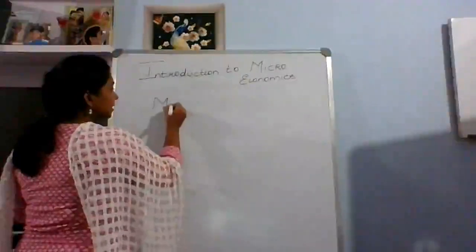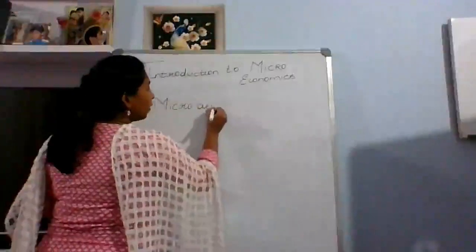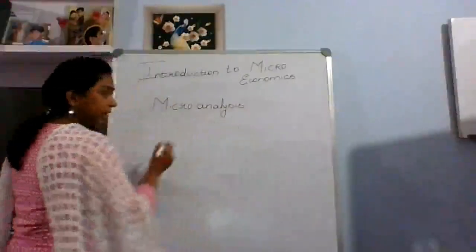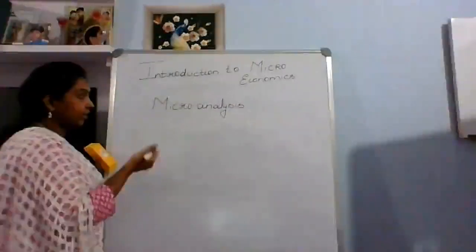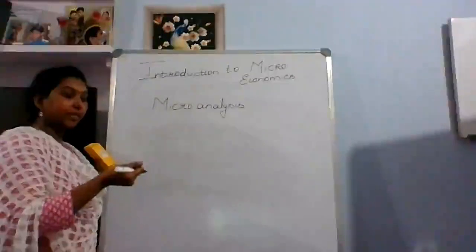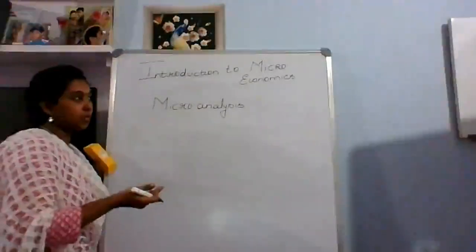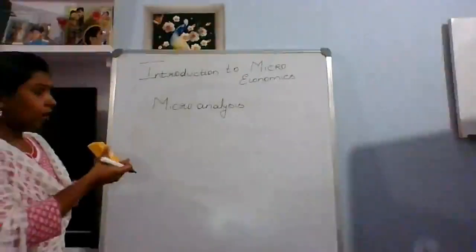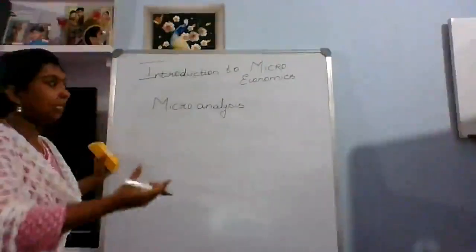For example, microanalysis is done with an important tool. What is that tool? It can also be called an instrument. When you use some instrument, it can easily get measured. For example, when you want to buy anything, you normally ask in a measured way.